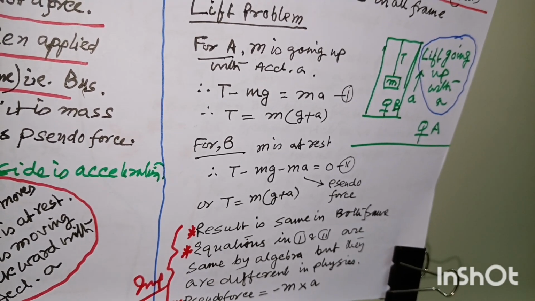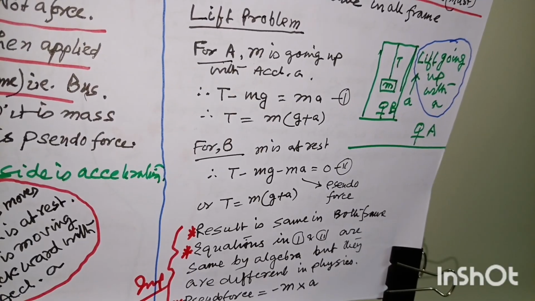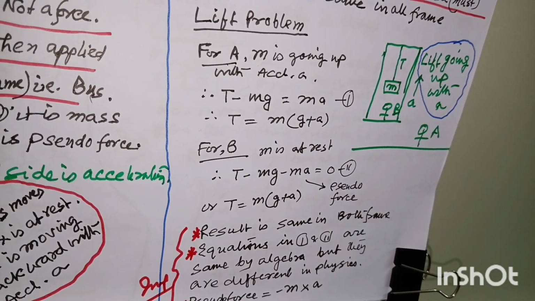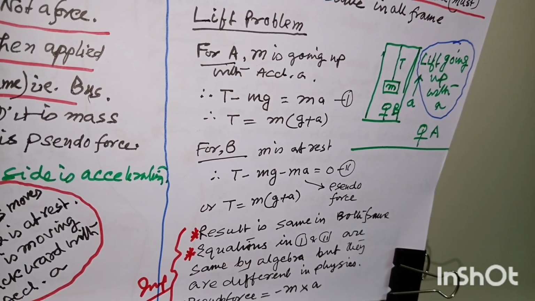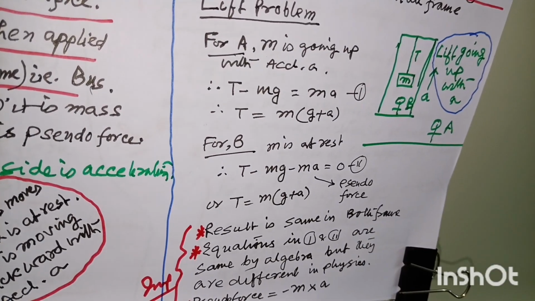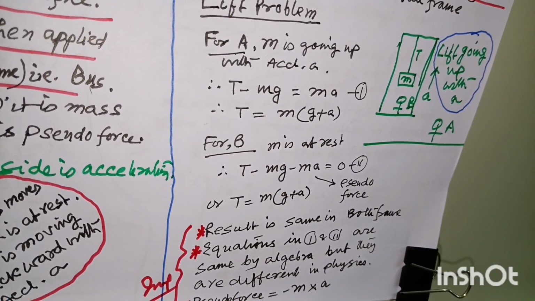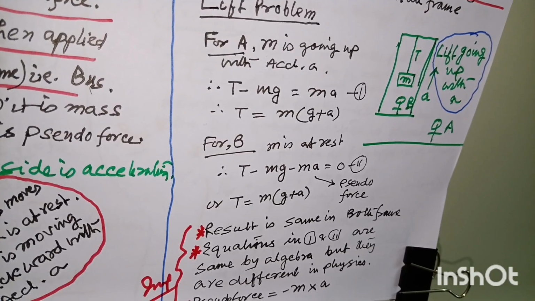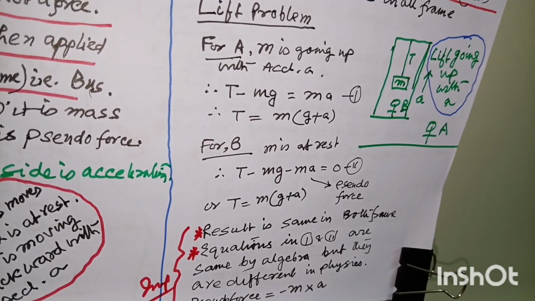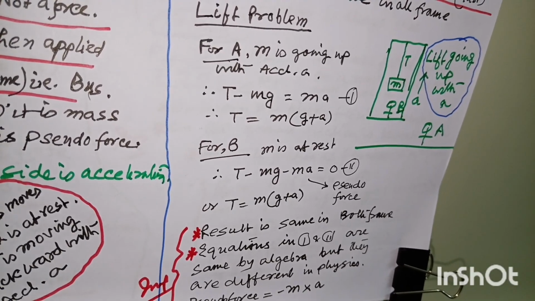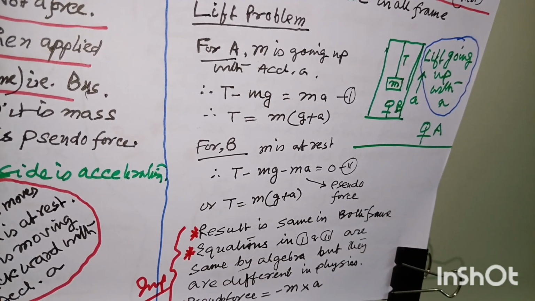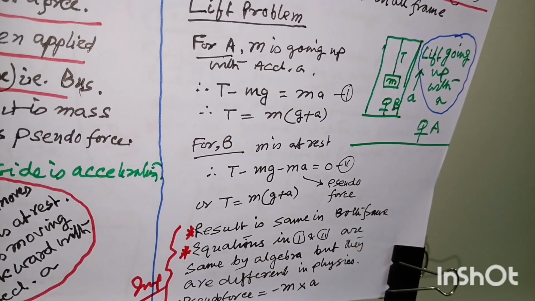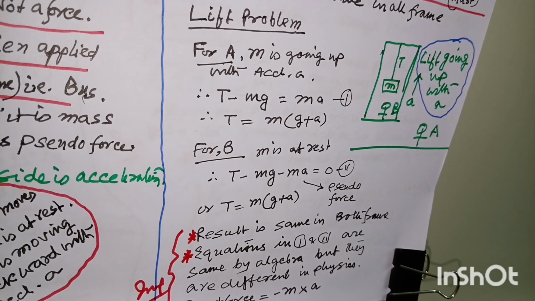Now you may ask the question that both are getting the same result and the equations are also algebraically the same. Only ma is on the right side in the upper equation, ma is on the left side in the lower equation. See, algebraically equation 1 and 2 are the same. This is correct.